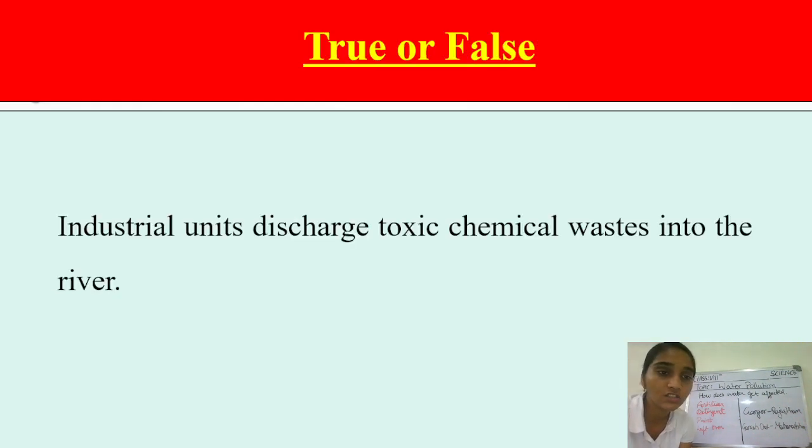So now students, it's your time to answer this as true or false: industrial units discharge the toxic chemical waste into the river. Is it true or false? You can write your answers in the comment section.